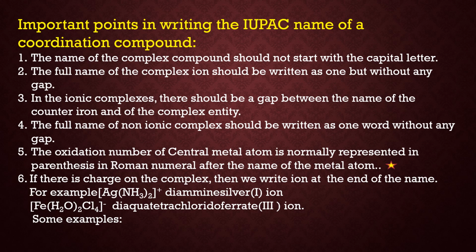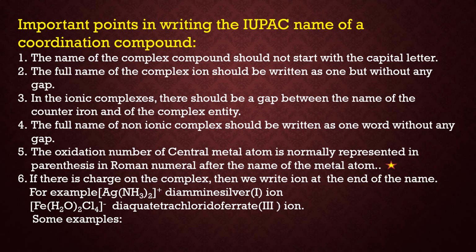Now some important points in writing the IUPAC name of coordination compounds. The first and most important thing is that the name of the complex compound should not start with a capital letter. The second point is that the full name of the complex ion should be written as one word without any gap. Third, in the ionic complexes, there should be a gap between the name of the counter ion and the complex entity. The full name of the non-ionic species should be written as one word without any gap.